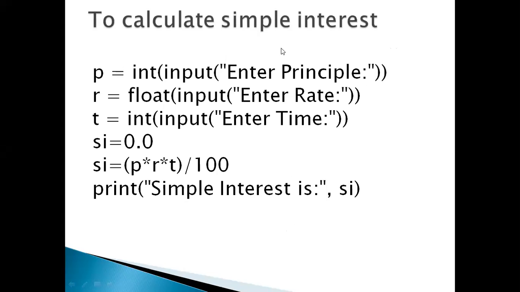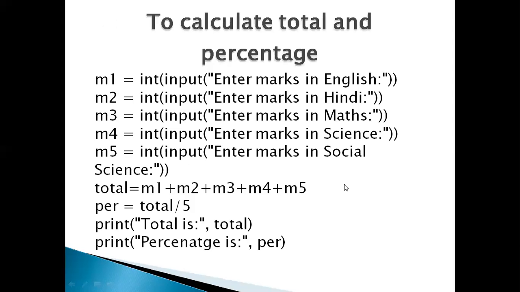Now to calculate simple interest: P for principal amount, R for rate, T for time period. SI is a float, declared as 0.0. How to calculate simple interest? SI equals P into R into T divided by 100. This is the formula you have to use to calculate simple interest, and then print the simple interest SI. This is a small program you need to practice first. This you have already done.